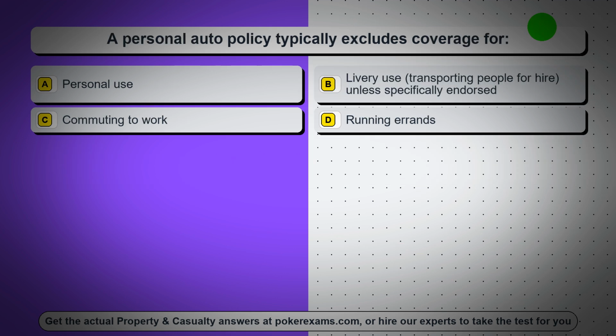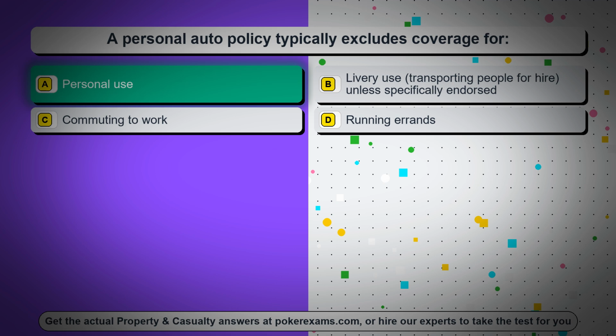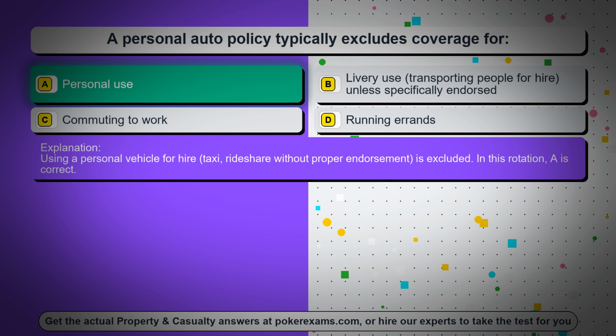Question 48. A personal auto policy typically excludes coverage for. Option A. Personal use. Option B. Livery use, transporting people for hire, unless specifically endorsed. Option C. Commuting to work. Option D. Running errands. The correct answer is option A. Personal use. Using a personal vehicle for hire, taxi, rideshare without proper endorsement, is excluded. In this rotation, A is correct.